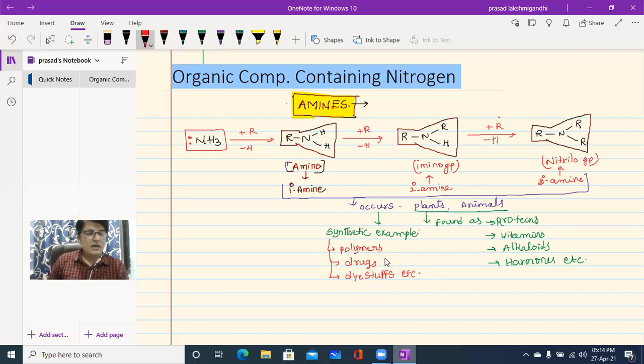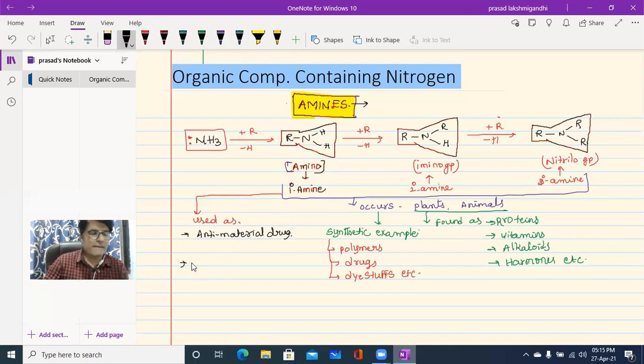And amines are used as anti-malarial drugs.